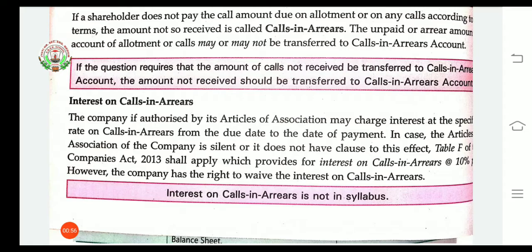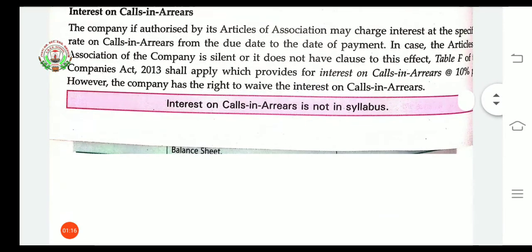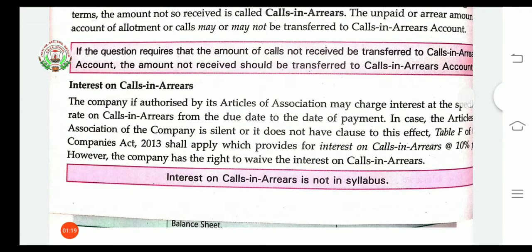Now when the amount was not given to the company, one question arises regarding interest. If the shareholders are not giving the due amount, then should interest be levied or not? Here again we have two conditions. If the interest to be charged is specified in the articles of association, then according to that, shareholders have to give the amount to the company. If this clause is silent in the articles of association, then Table F of the Companies Act 2013 will be applicable. According to this table, interest on calls in arrears is at the rate of 10%.